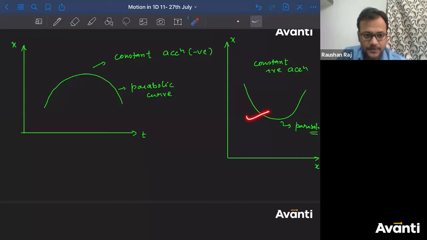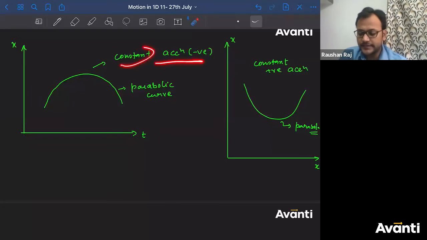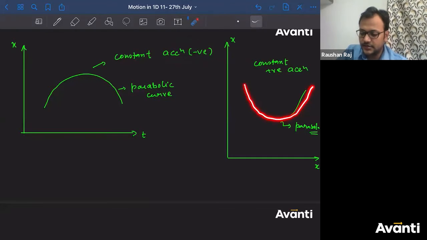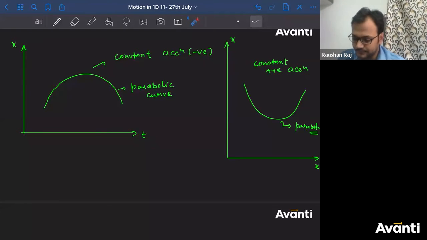If this is not a parabola, then what will happen? If the graph looks like this, then I'll say this will be a negative acceleration. I can't say constant, but I can say this will be negative acceleration. If the graph looks like this, then I'll say this will be a positive acceleration. We can't comment on the constant part. All right, guys. So please do remember this.